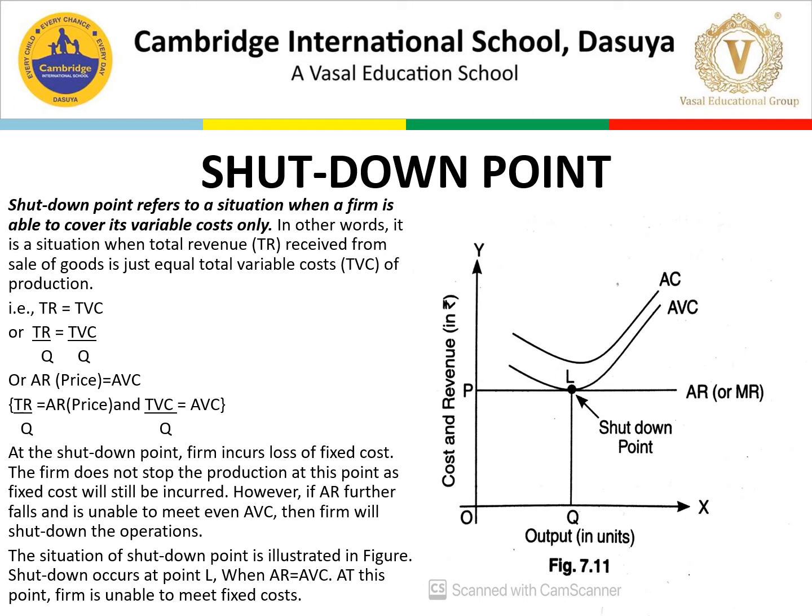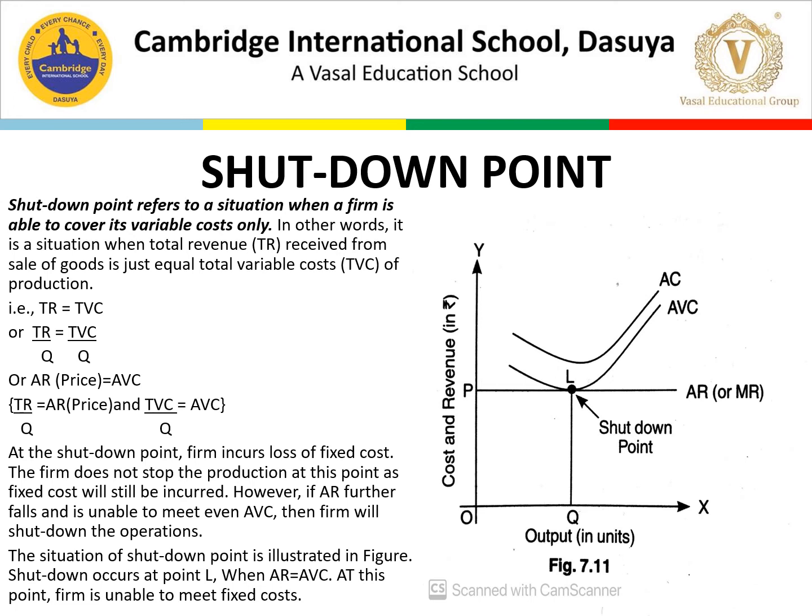ठीक है. So however, if AR further falls, जब AR फिर से गिर जाएगा, प्राइस और गिर जाएगा, and is unable to meet even AVC भी पूरा नहीं कर पाएंगे, ठीक है, then the firm will shut down the operations. तब क्या firm क्या करती है, अपना operations बंद कर देती है.